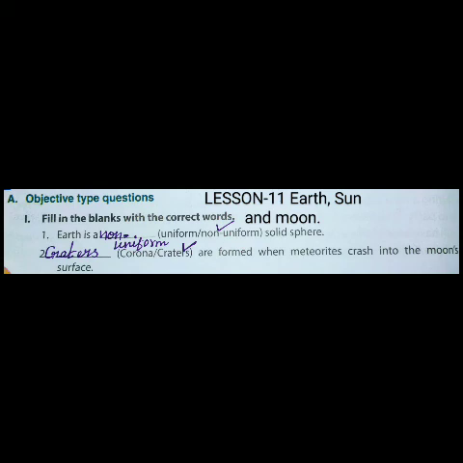First question, Earth is a dash solid sphere. Bracket, uniform or non-uniform. The answer is non-uniform. Second question, dash are formed when meteorites crash into the moon's surface. Bracket, corona or craters. The answer is craters.